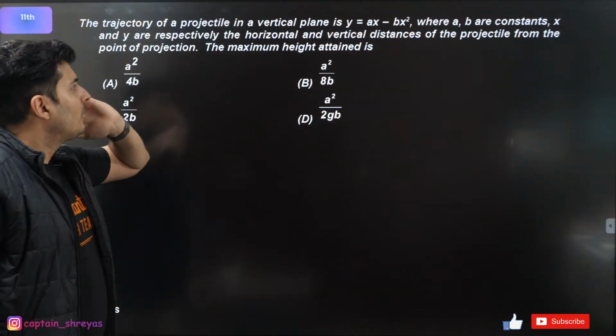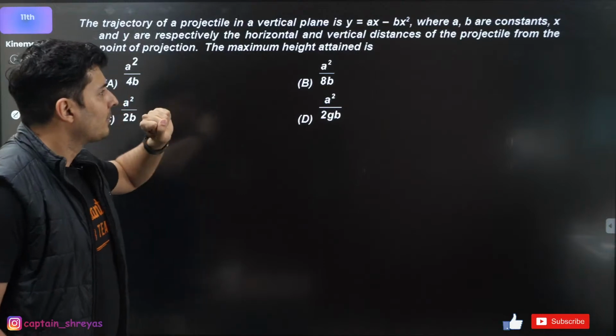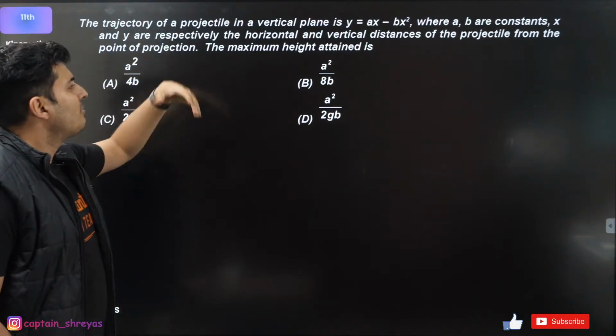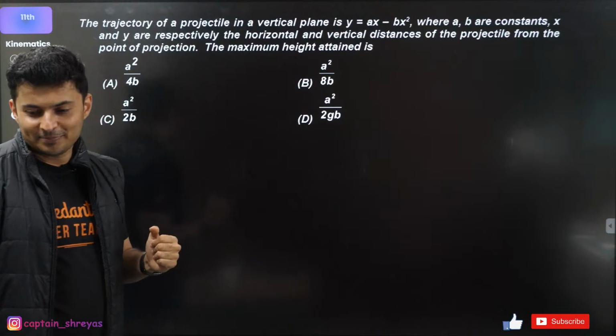The trajectory of a projectile in a vertical plane is given. There are some constants. What is the maximum height attained by the particle?